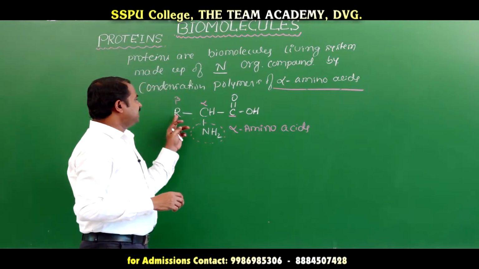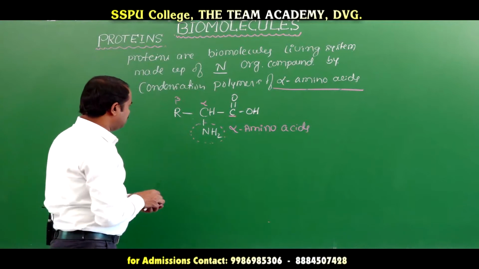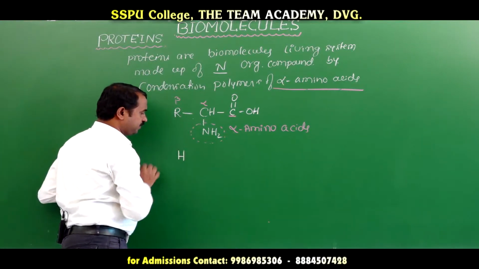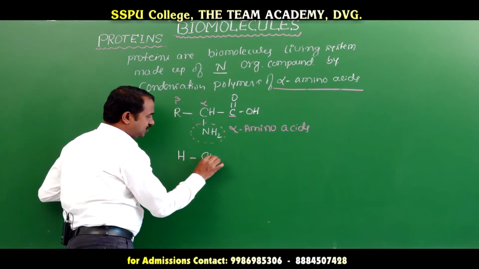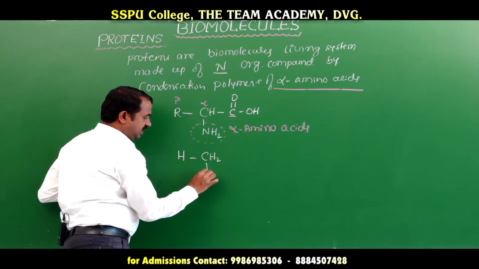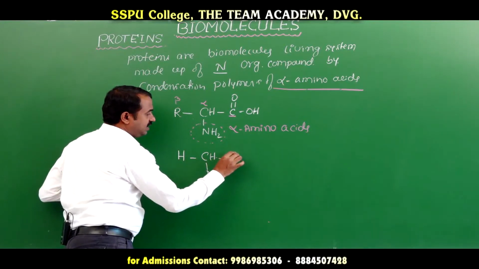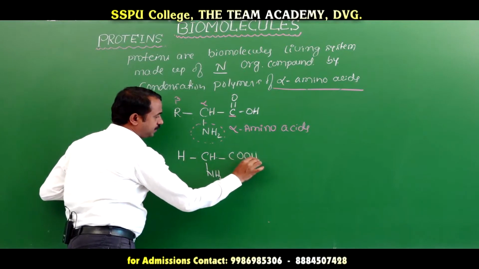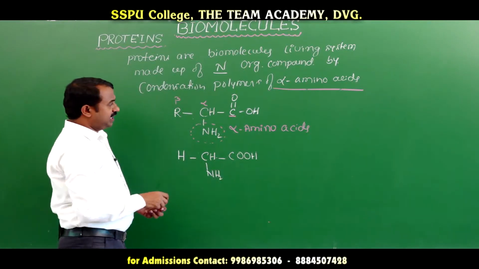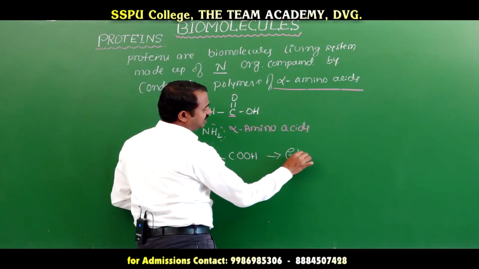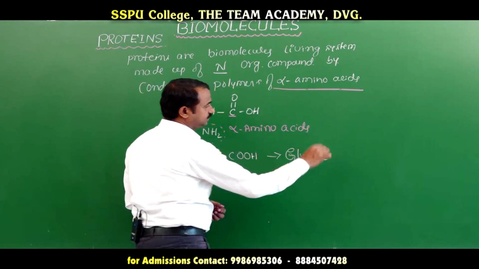Here are some examples. If instead of R I take H, we get H-CH(NH2)-COOH, and the name of this amino acid is glycine.